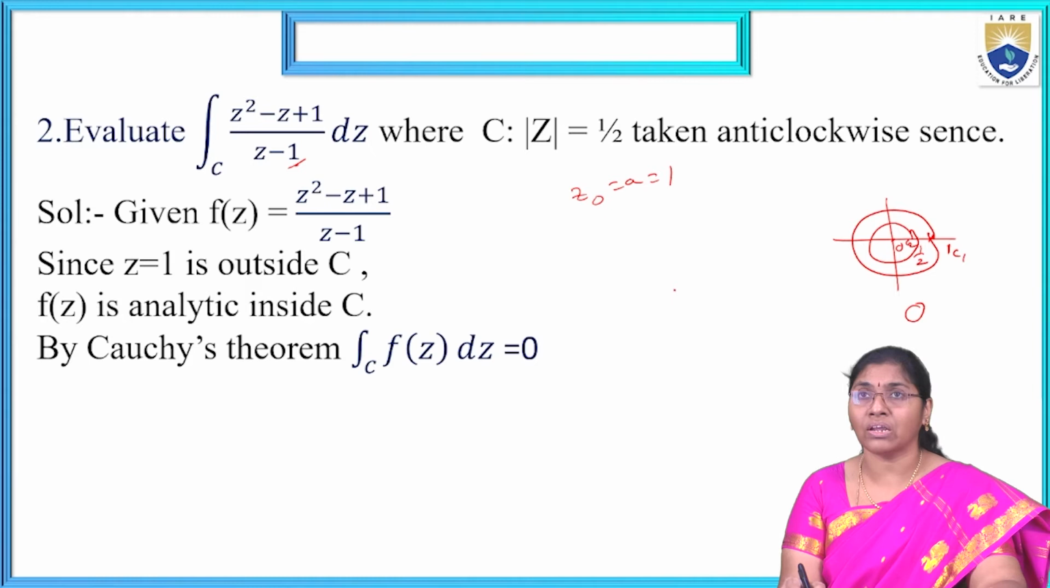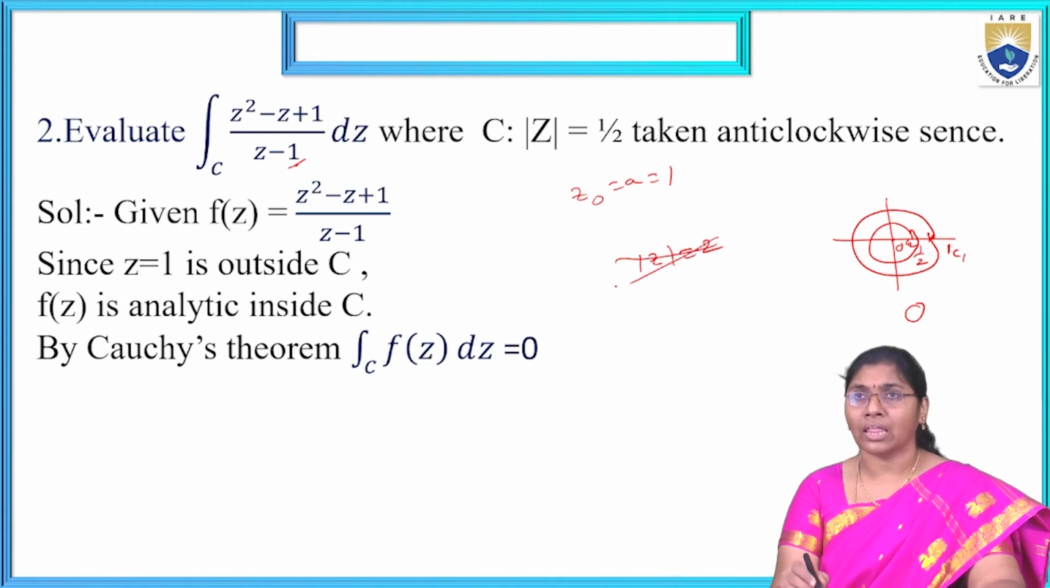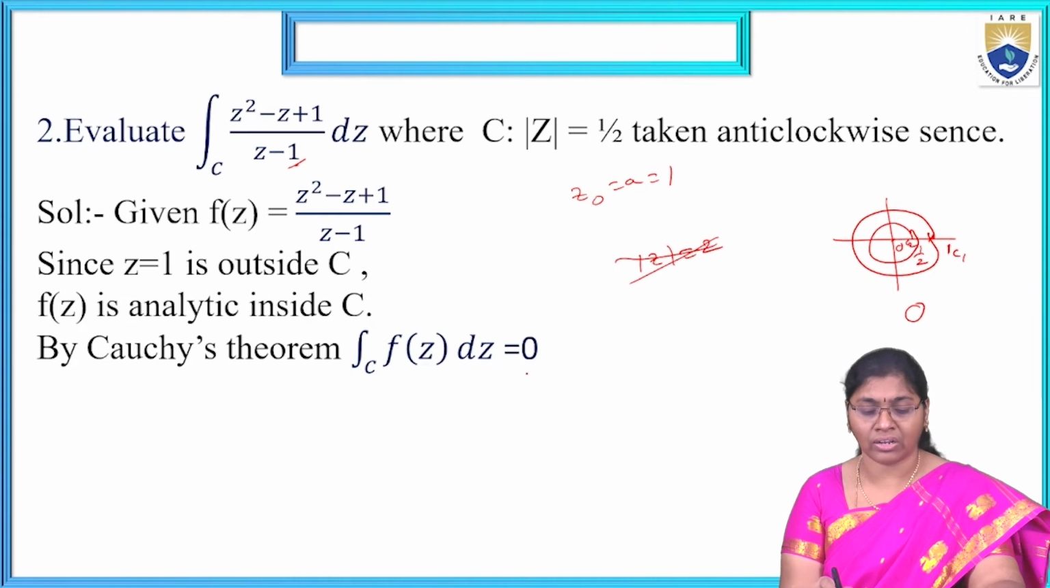Maybe if the given circle were mod z equal to 2, the point would be inside the region and we would get a value. They are not given that; they are given the circle such that the point is outside, so directly we get 0.